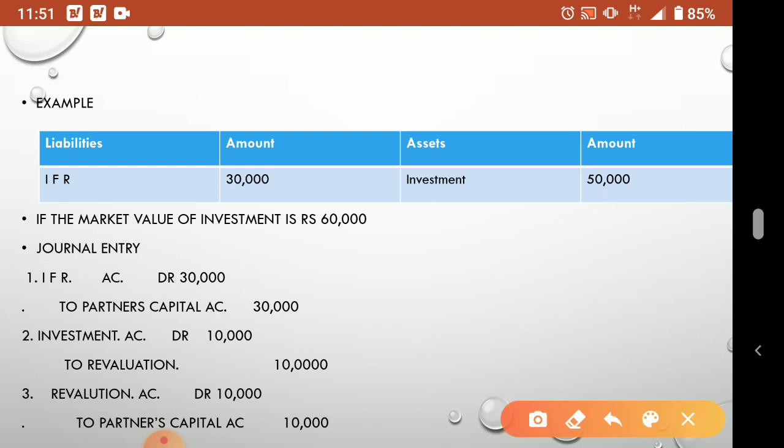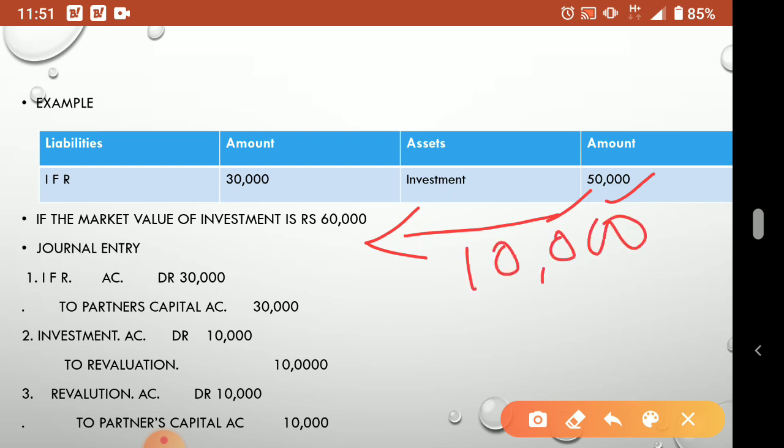Okay, I'll explain, just you see. Investment 50,000 and market value 60,000. So you can understand from this itself. Investment is only 50, but you are getting market value 60,000. So 60,000 means what? 10,000 you are getting extra. Your market value of investment is more.